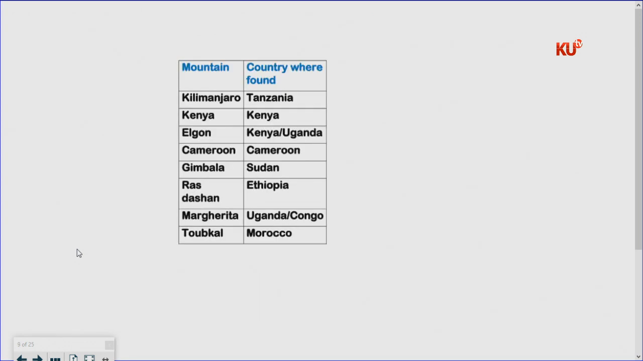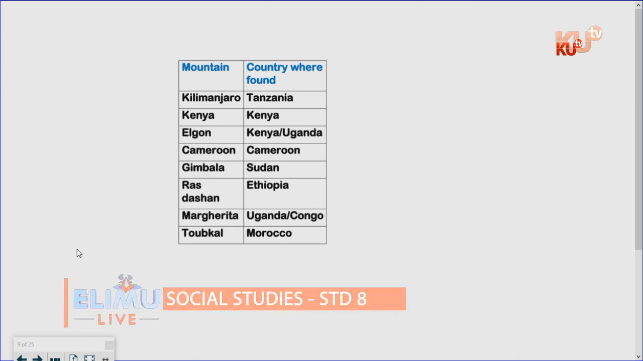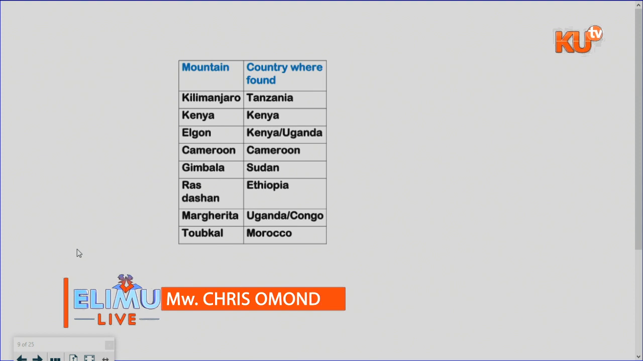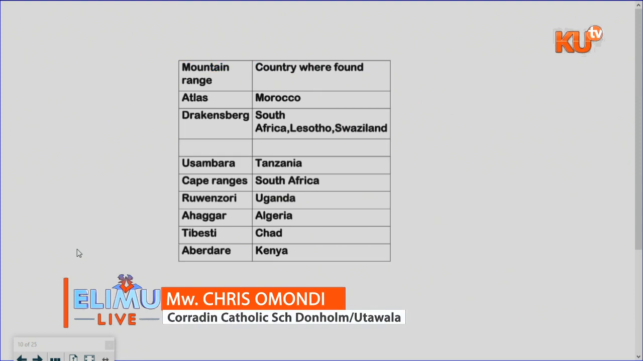Of course, that is just an extended work of what we have discussed. Kilimanjaro in Tanzania, Kenya in Kenya, Mount Elgon on the boundary of Kenya and Uganda, Cameroon in Cameroon. We have Gimbala in Sudan, Ras Dashen in Ethiopia. Then we have the Margherita in Uganda and Congo. We have Toubkal in Morocco. So that is just part of the extended. You can as well go through them and you'll be able to understand.